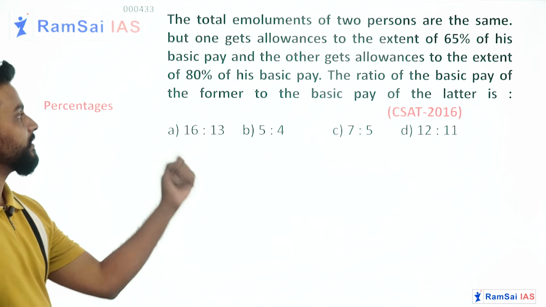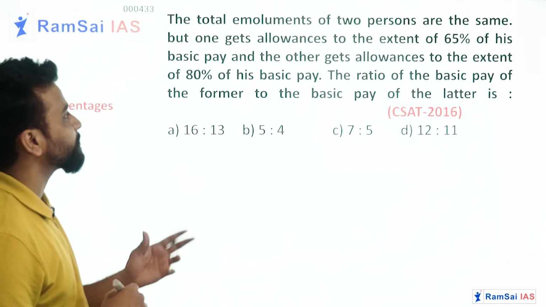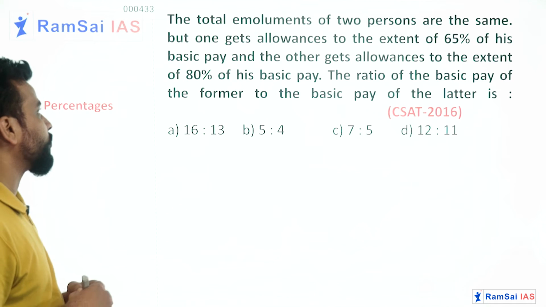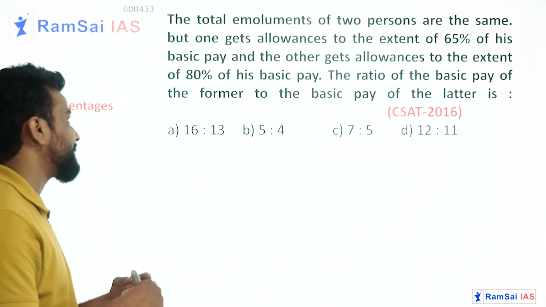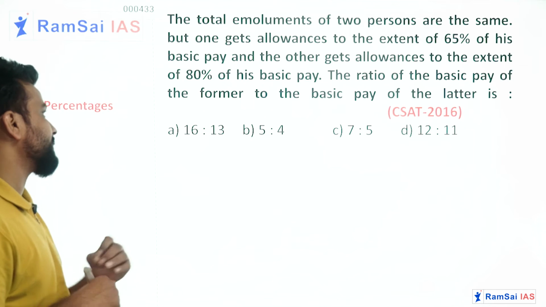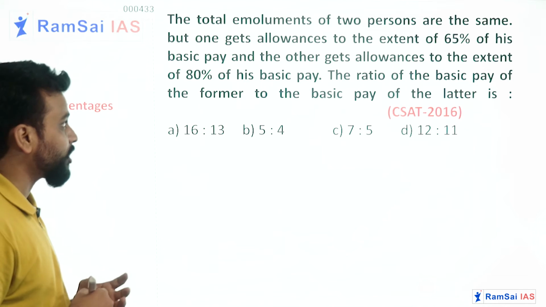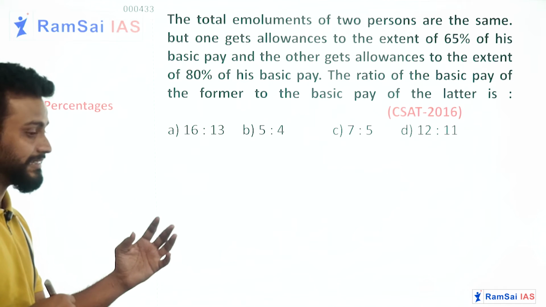Just pause the video, read the question once. The total emoluments of 2 persons are the same, but one gets allowances to the extent of 65% of his basic pay, and the other gets allowances to the extent of 80% on his basic pay. The ratio of the basic pays of the former to the basic pay of the latter is dash.